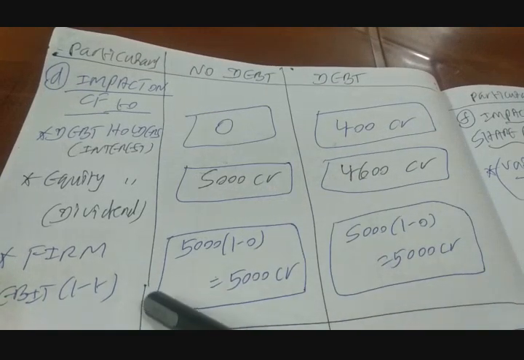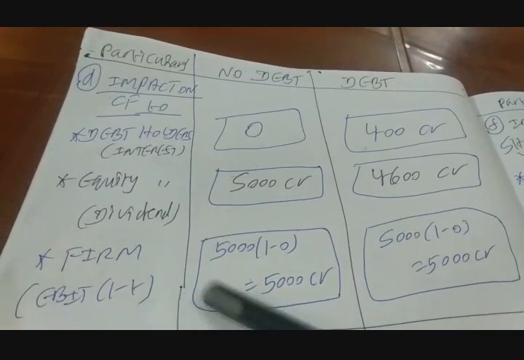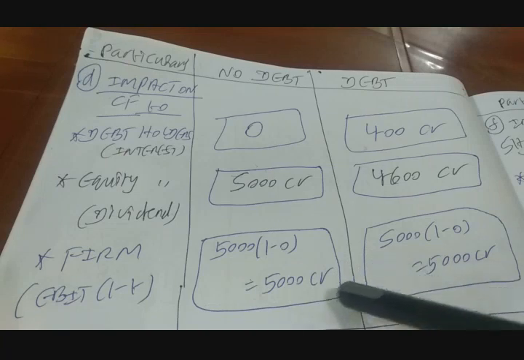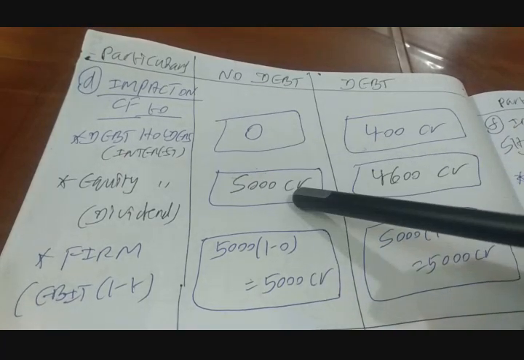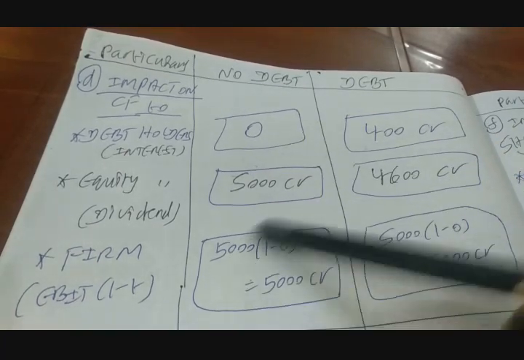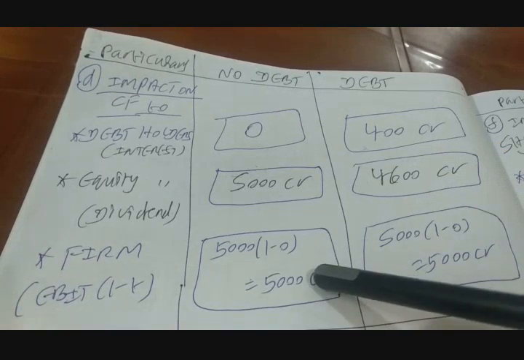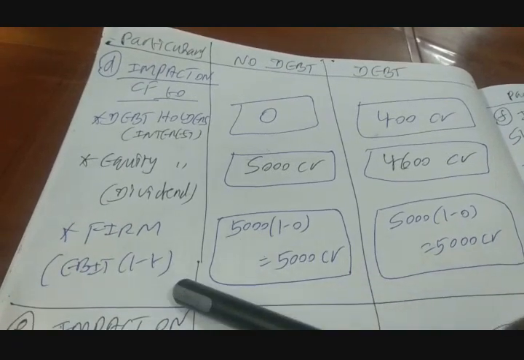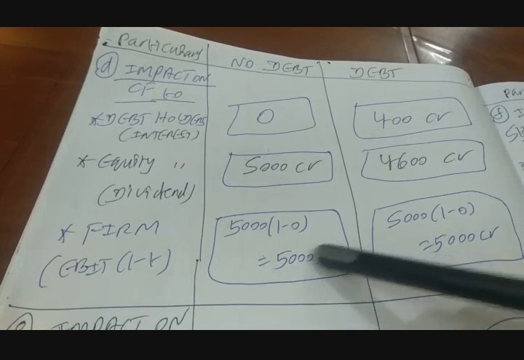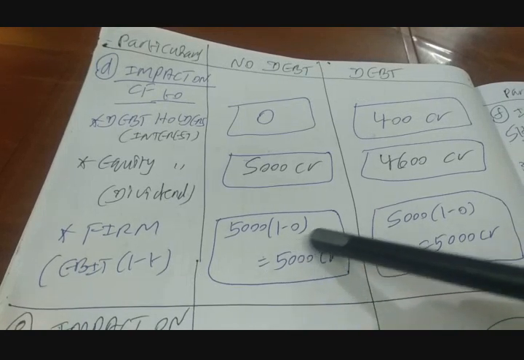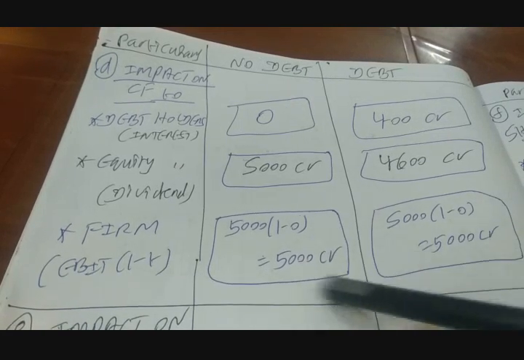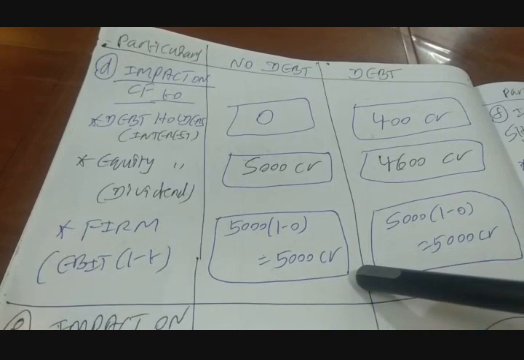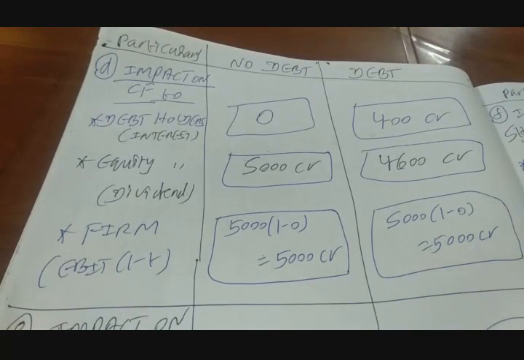What is the cash flow to the firm? The formula is EBIT into 1 minus T. Don't add these two, because sometimes you may not get them equal to the firm cash flow. So simply multiply EBIT into 1 minus T. EBIT is 5,000 into 1 minus T, which is 0, gives us 5,000 crores as the cash flow to the firm. What about the other option?